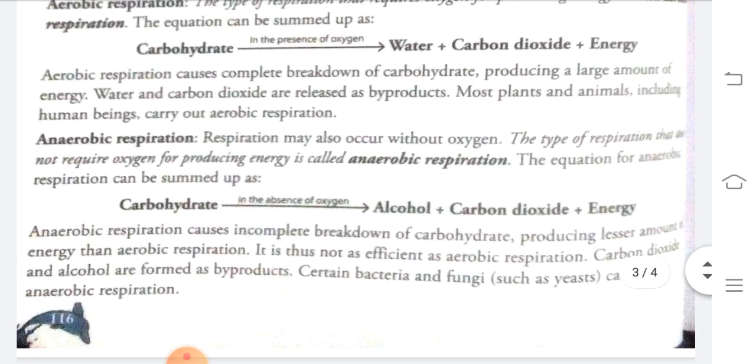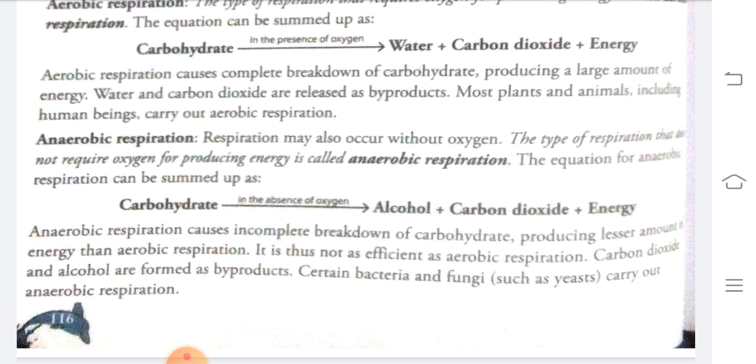Aerobic respiration causes complete breakdown of carbohydrate, producing a large amount of energy. Water and carbon dioxide are released as waste products. Most plants and animals, even human beings, carry out aerobic respiration. Most organisms like human beings, birds and animals carry out aerobic respiration.